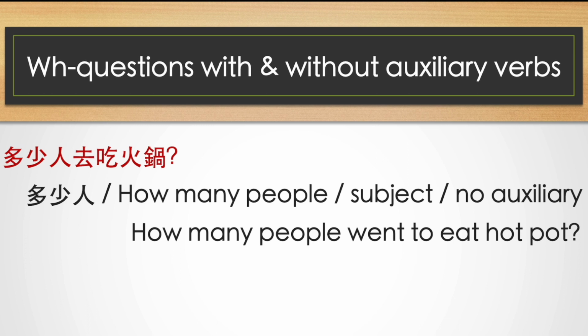Okay? And how is counted as a WH question. So the rule is the same. How many people, and no auxiliary verb because it's the subject. Then 去吃火锅, to eat hot pot.